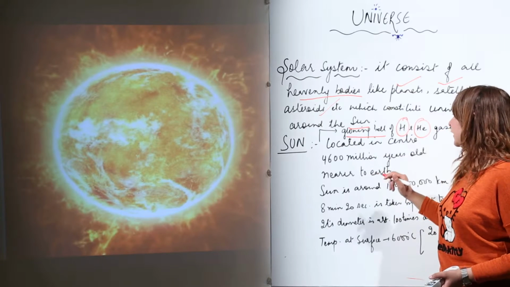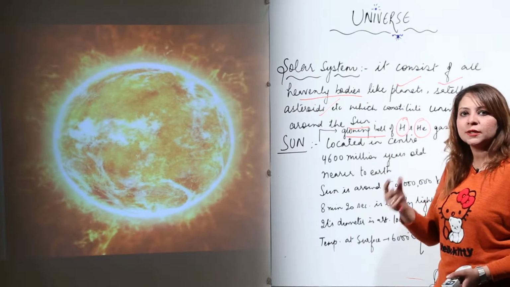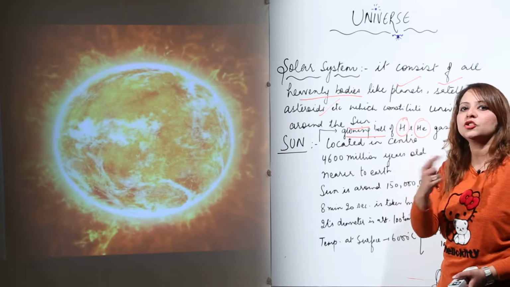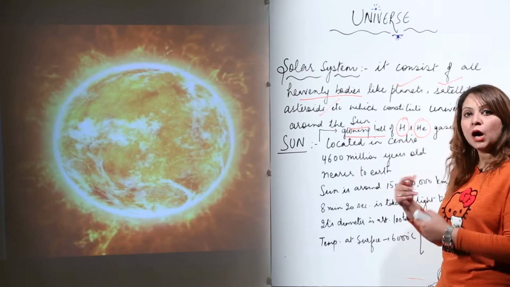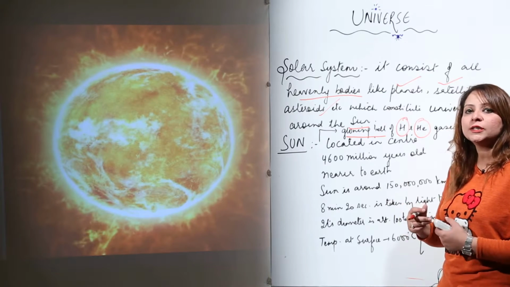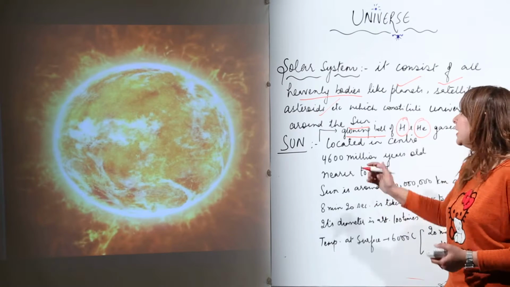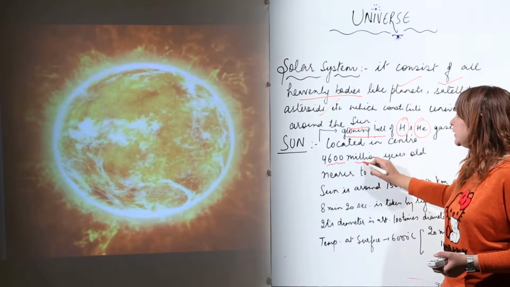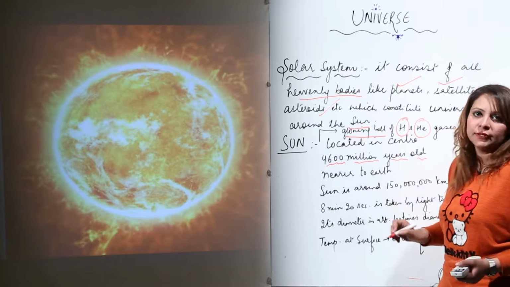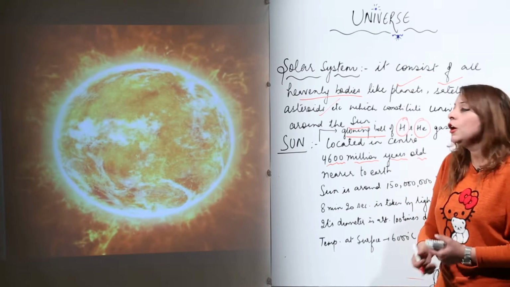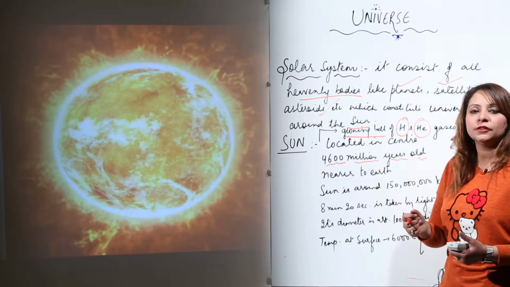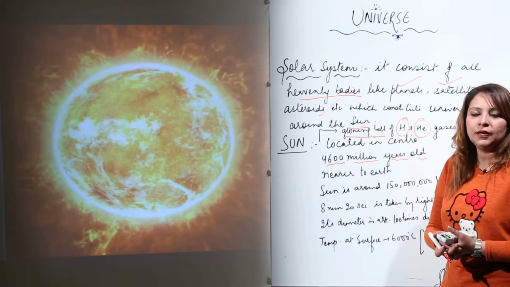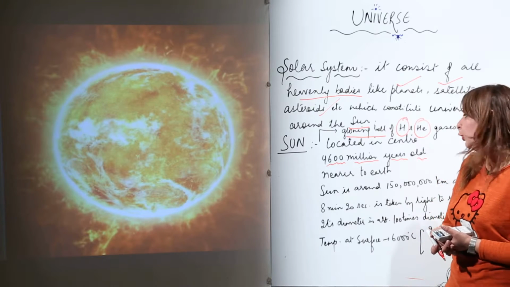We know that in the solar system the sun is in the center and everything is revolving around the sun. Moreover, if we talk about how old the sun is, or its existence, it is approximately 4600 million years old. That means it is known to mankind from 4600 million years ago. So it is the oldest heavenly body which exists in the universe.